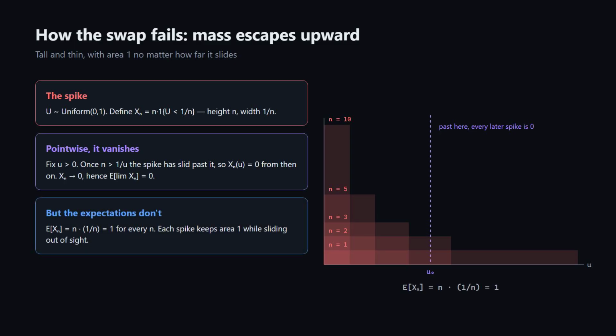But every single expectation equals n times 1 over n, which is 1. The limit of the expectations is 1. The expectation of the limit is 0. The mass never vanished. It escaped upward, growing exactly as tall as it grew narrow.